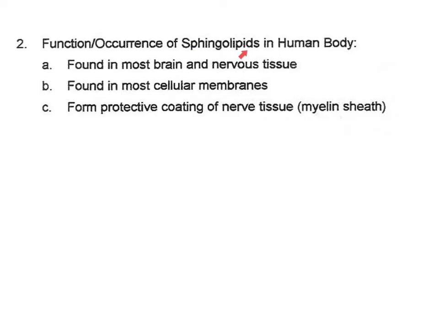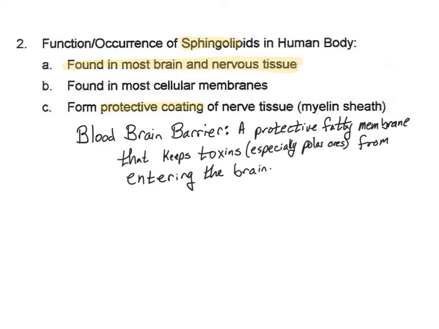Sphingolipids have particularly long tails due to the sphingosine itself, and that is the reason that we find it in the brain and nervous tissues. So in the brain, we have something called the blood-brain barrier. The blood-brain barrier is something that protects our brain from drugs and other toxins hitting the brain. Because the brain is so important that we can't have any damage occurring there, the body has made this extra special barrier called the blood-brain barrier, which does not allow everything to go into the brain.